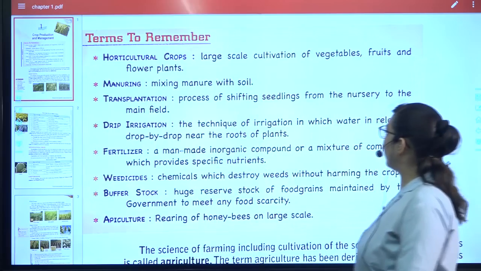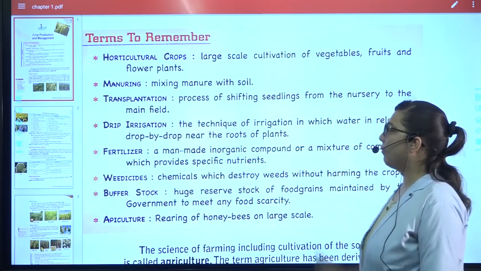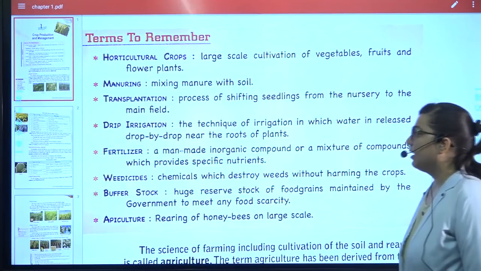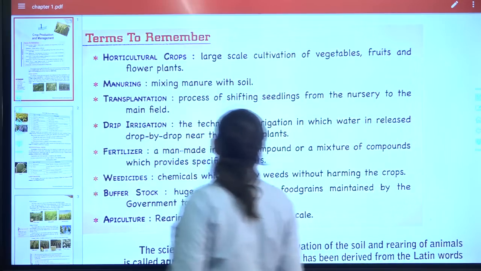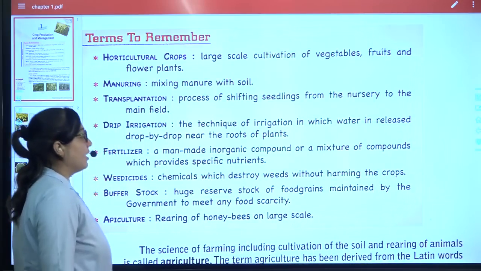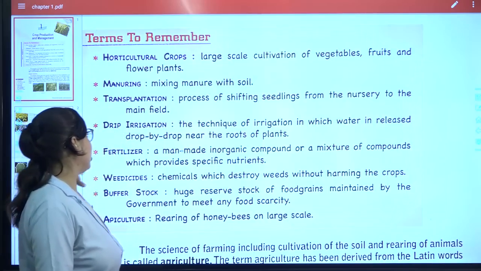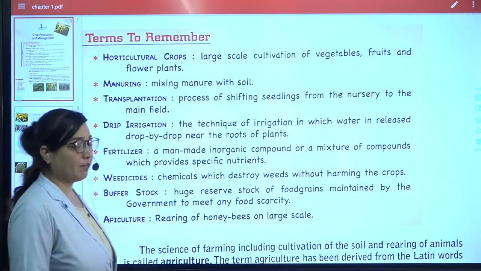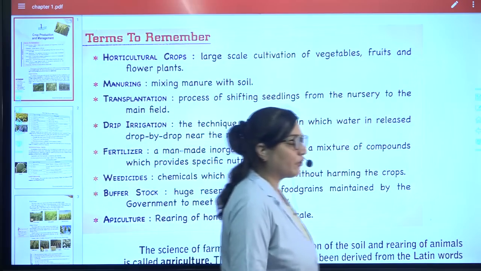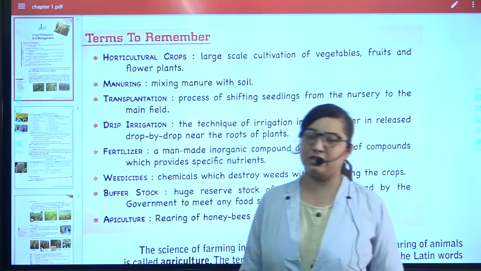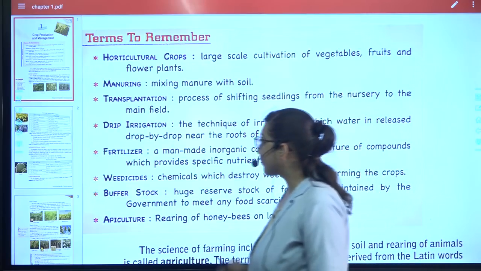The technique of irrigation in which water is released drop by drop, near the roots. Then comes fertilizer. It is a man-made organic compound, or a mixture of compounds, which provides specific nutrients. This is the main difference between manure and fertilizer. In manure, all the nutrients are coming, while in fertilizer, a particular type of nutrient is given to the plant.